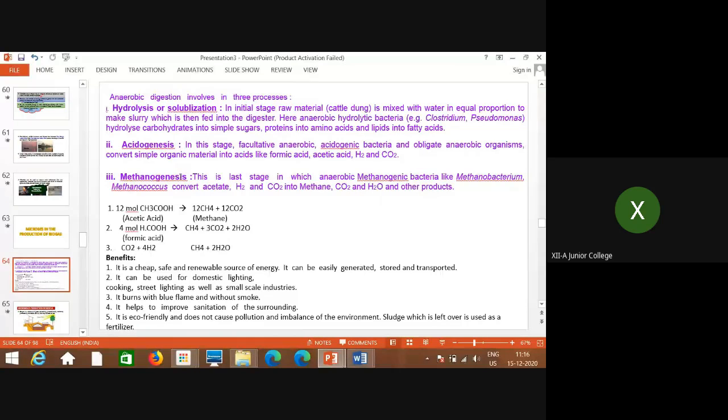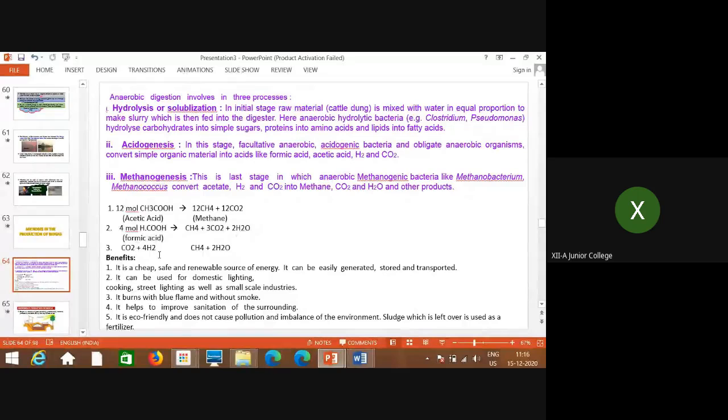So this is the third step called methanogenesis. It is given in the form of reactions. You can remember that acetic acid gets converted into methane and CO2, whereas formic acid, the organic acid produced, gets converted into methane, CO2 and water.